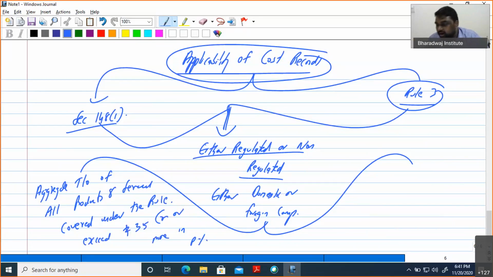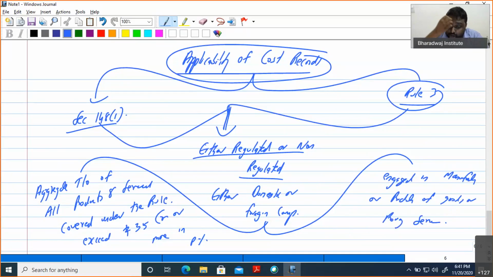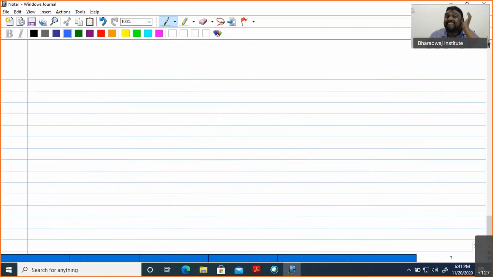So the common points are there: engaged in manufacturing or production of goods or providing service. That is a general point, not a need. The main point here is the aggregate turnover of 35 crore in the previous year. The main important point is what? Covered under the rule. So we will go for an example.